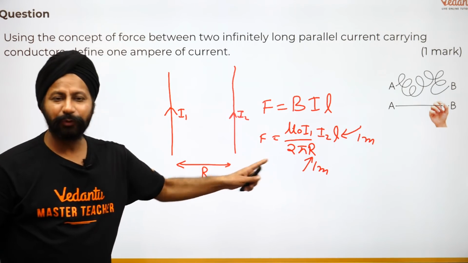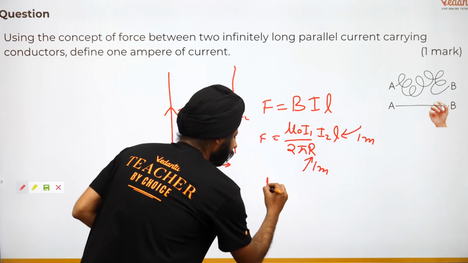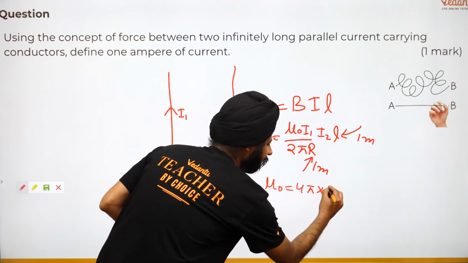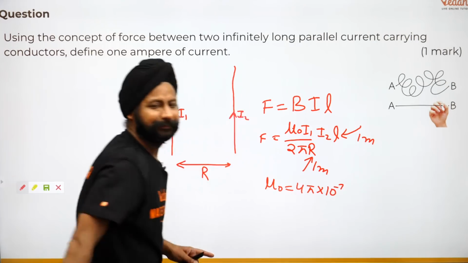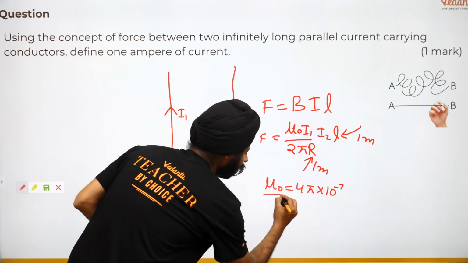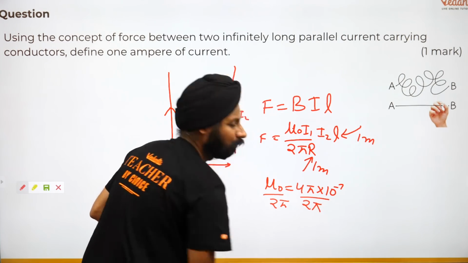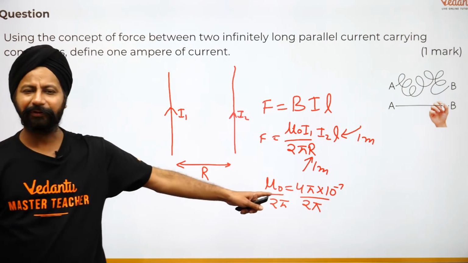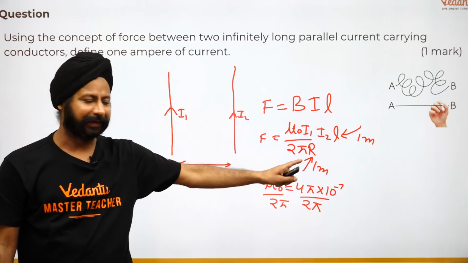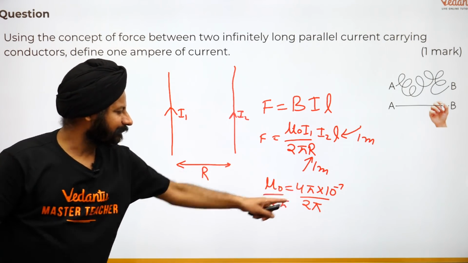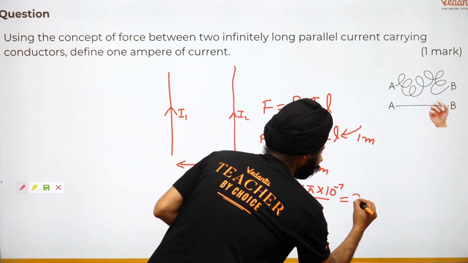μ₀ by 2π. μ₀ कितना होता है? μ₀ is 4π times 10 to the power -7. ये μ₀ होता है. μ₀ by 2π कितना हो गया? डिवाइड बाय 2π कर दिया. कुछ मेमोराइज नहीं करना. That's the reason I am doing all this. You don't have to memorize anything. It goes by simple logic. So μ₀ by 2π is 2 times 10 to the power -7.